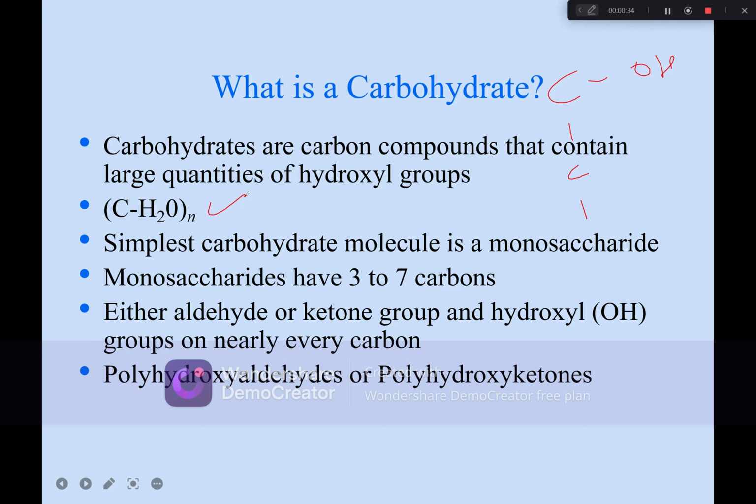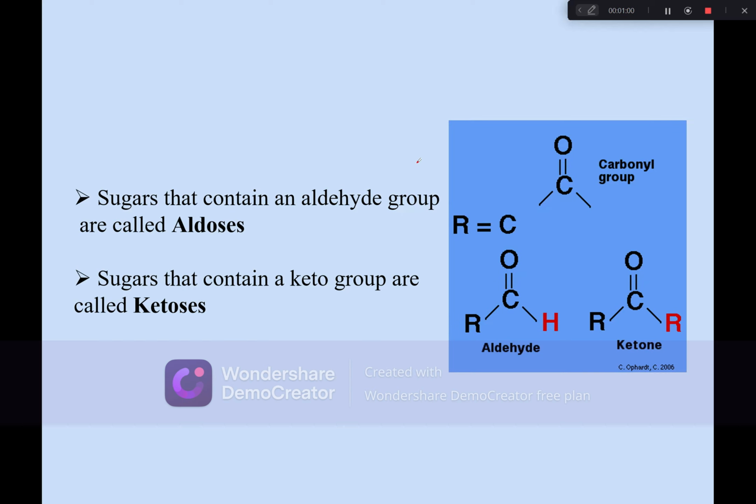The simplest carbohydrate molecule is known as monosaccharide. Monosaccharide has 3 to 7 carbon atoms. Either an aldehyde or ketone group is present, and a hydroxyl group is present nearly on every carbon. Around every carbon there will be an OH group, and an aldehyde or ketone group will definitely be present. Carbohydrates are defined as polyhydroxy aldehydes or ketones. Sugars that contain an aldehyde group are known as aldoses, whereas those that contain ketones are known as ketoses.